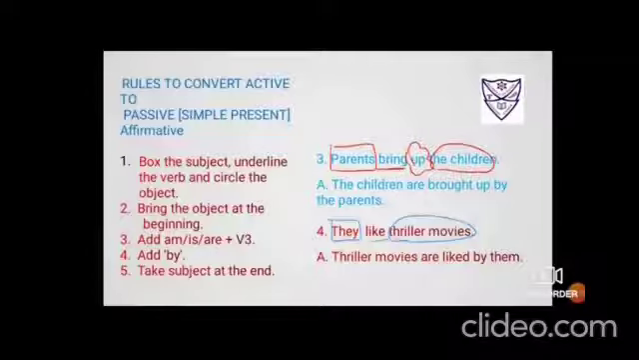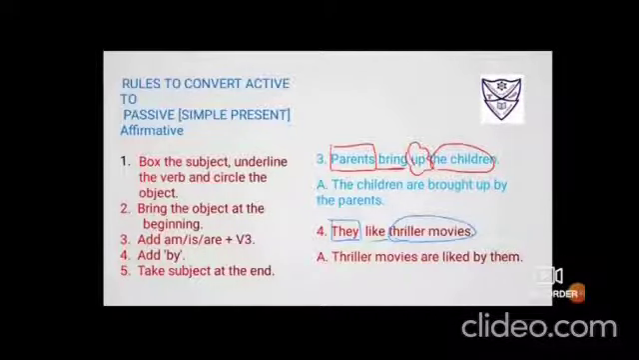Bring the object at the beginning. So object is thriller movies. Bring it at the beginning. It is plural, so you will add are. If it is singular, you will add is. Okay. So after adding are, now bring that verb into third form. So it changes like, liked, liked. So I have written are, liked.